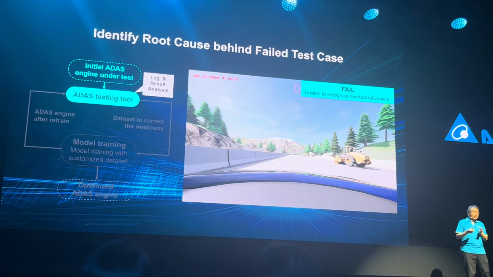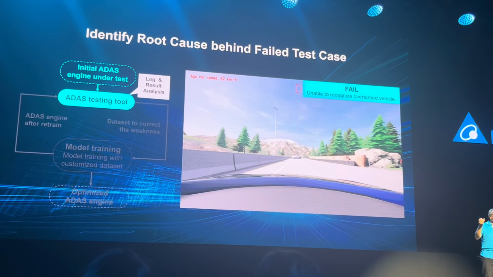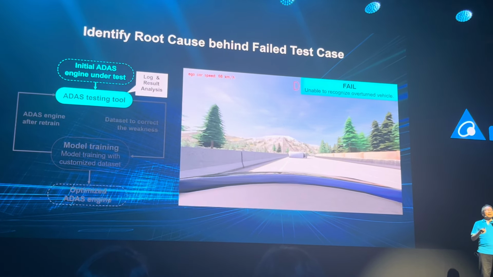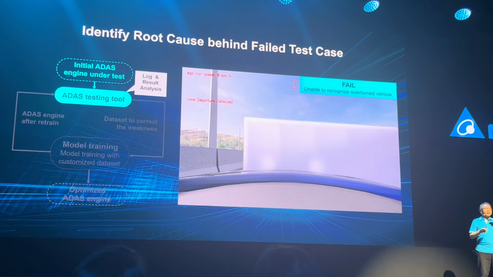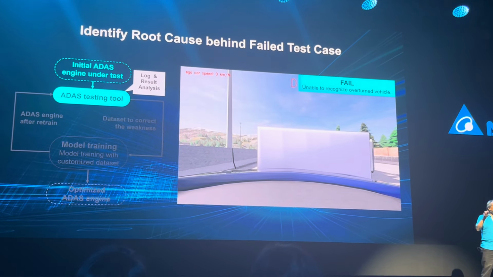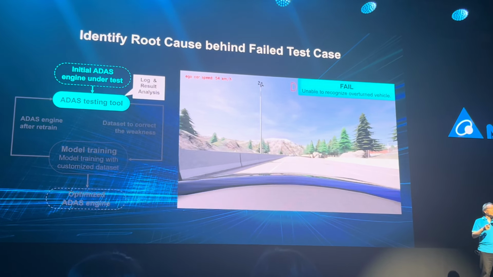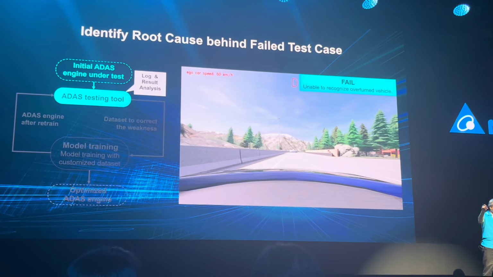Now the next case is also a clear day. The visibility is also good, but for some reason, the ego car cannot recognize an obstacle lying in the middle of the road, and eventually ran into it, and therefore fails this test, right?